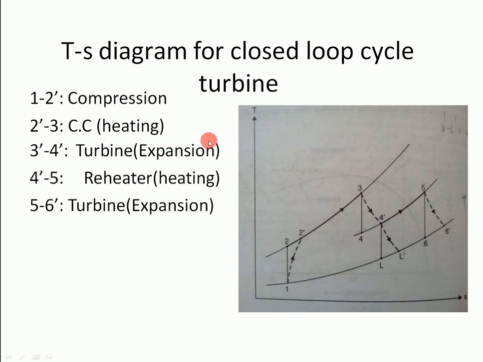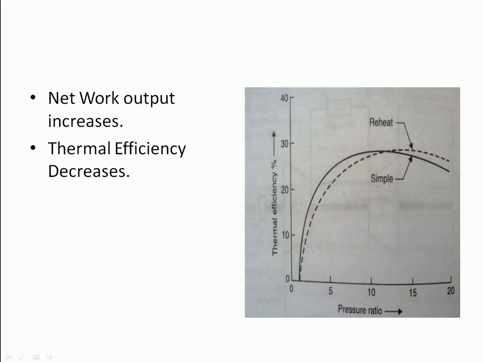Now we can see here the TS diagram for this cycle. Process 1 to 2 dash is compression, 2 dash to 3 is heating in the combustion chamber, 3 dash to 4 dash is expansion in the turbine, 4 dash to 5 is the reheater, and 5 to 6 dash is expansion, which is done in the turbine. Net work output increases and thermal efficiency decreases. We can see here.